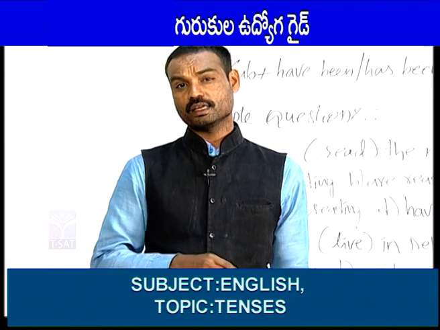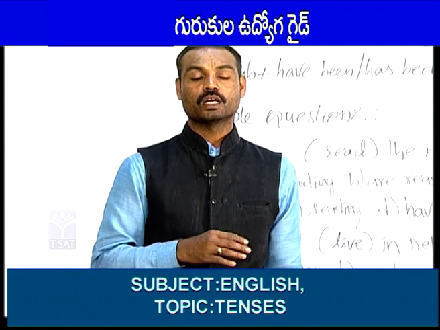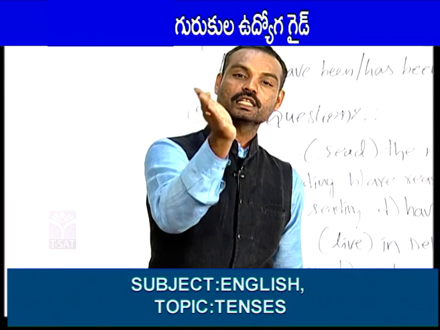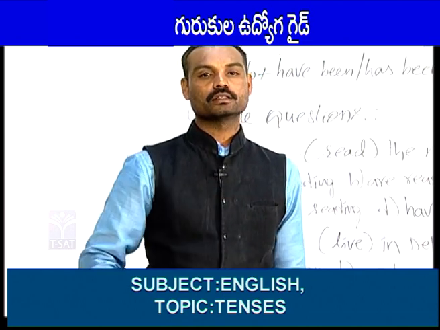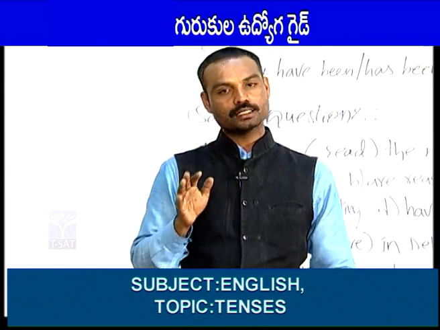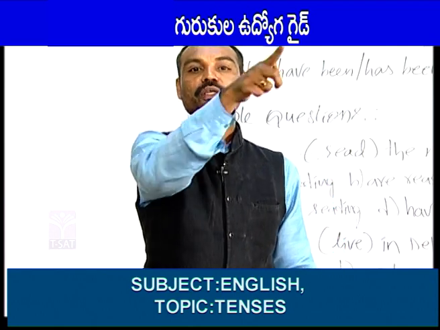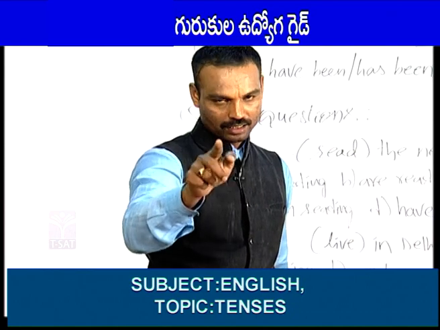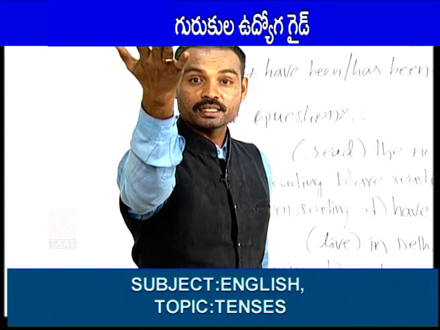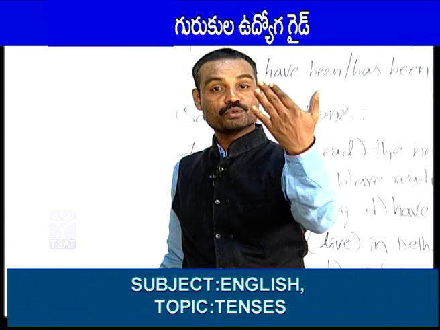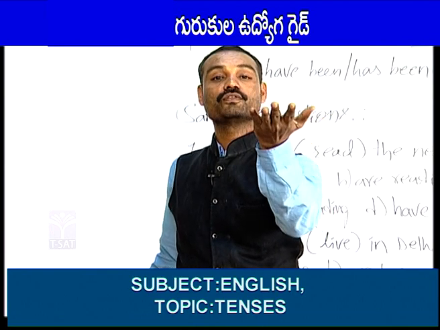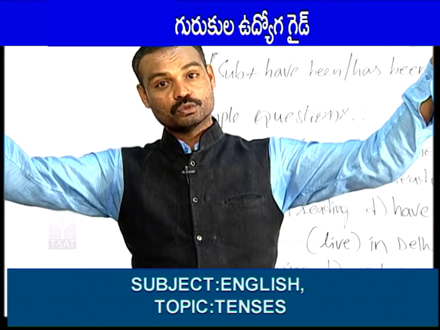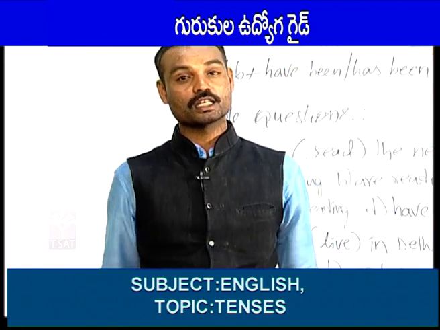Will be should be there. Will be plus ing form. I will be waiting for you. We will be waiting, you will be waiting, they will be waiting, he will be waiting, she will be waiting. Future continuous is used to tell an action which will be going on at some time in the future. Whenever you are asked a question like what will you be doing next year, where will you be working in future, to answer such questions you should use future continuous. I will be waiting for you, I will be working in London in future.